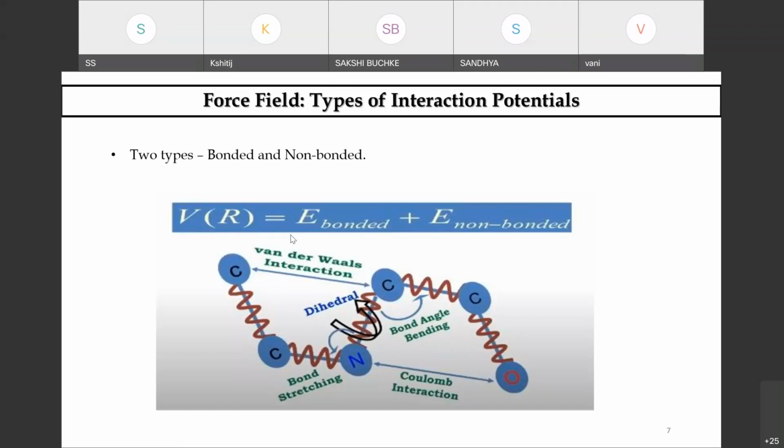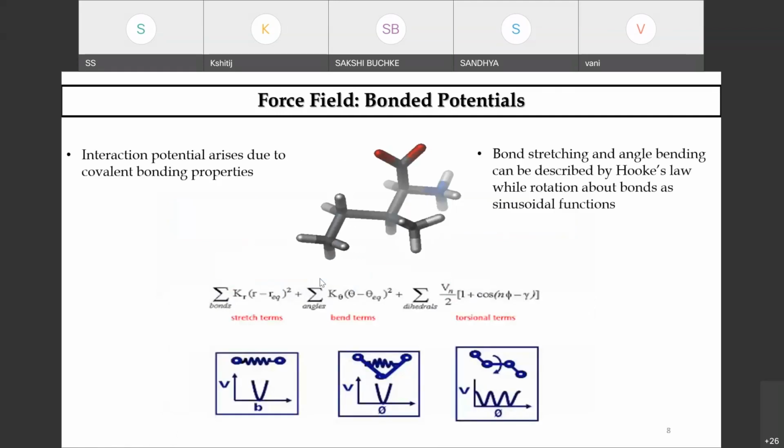Okay, so with molecular dynamics simulation, we are studying the thermodynamic properties, or I should say, time-dependent phenomena. And this is what we were talking about in terms of bonded and non-bonded: van der Waals interaction, the bond angles, dihedrals, stretching, and Coulomb forces of interaction. All of them together compute your total binding energy.